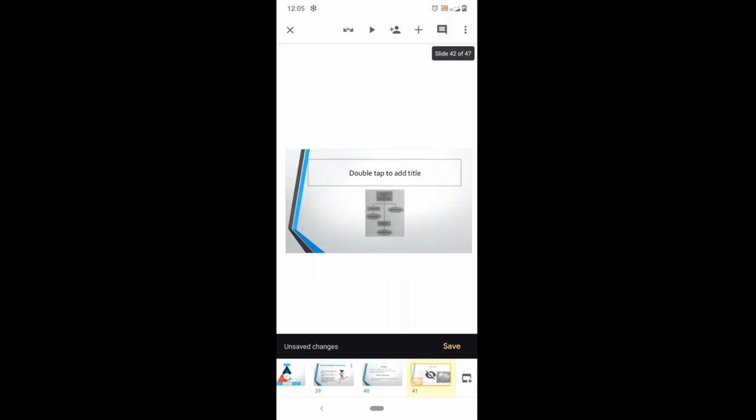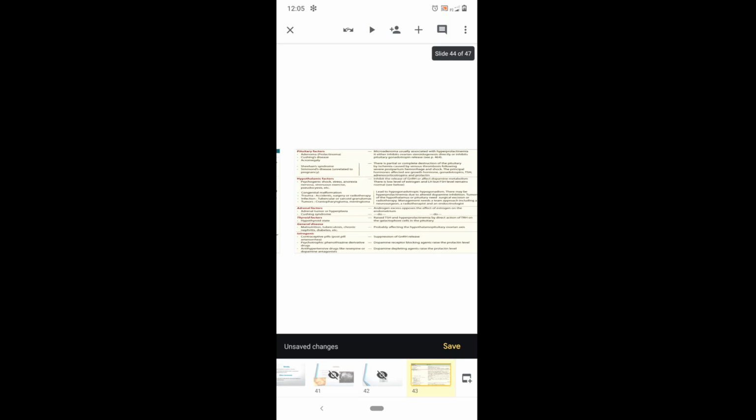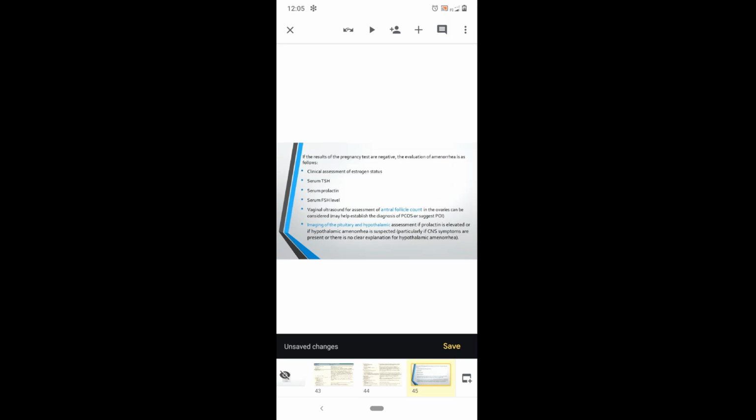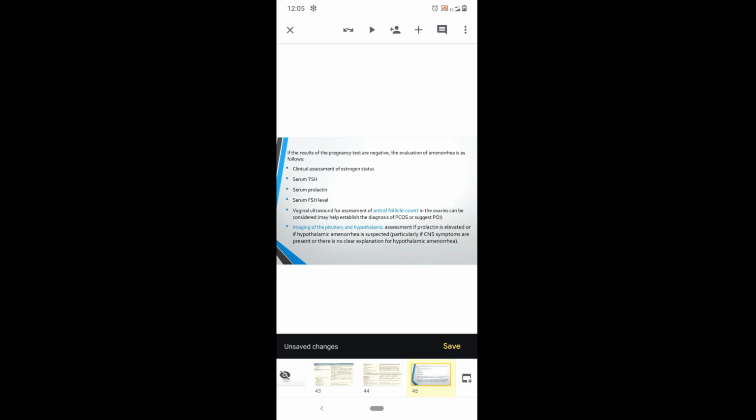So, finally, if a patient comes to you, how do you evaluate? First, we have to do a clinical assessment of the patient through history and evaluation, followed by her estrogen status, followed by TSH, prolactin levels, and FSH.